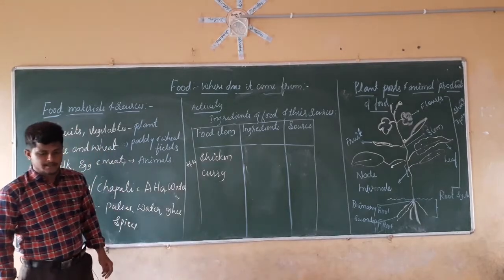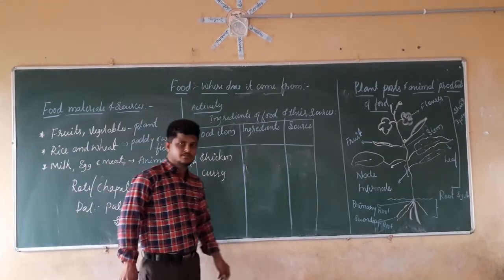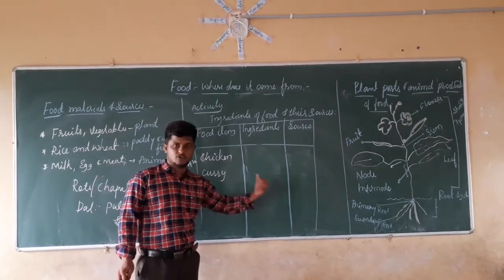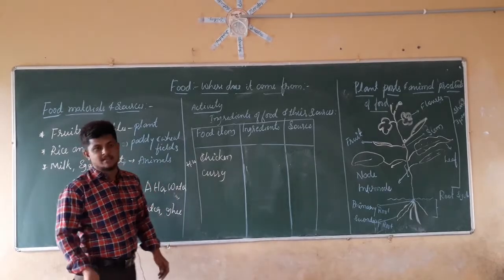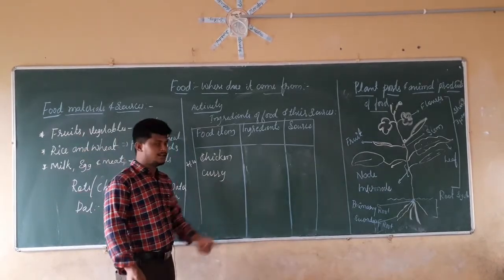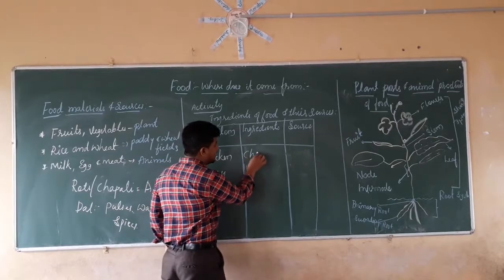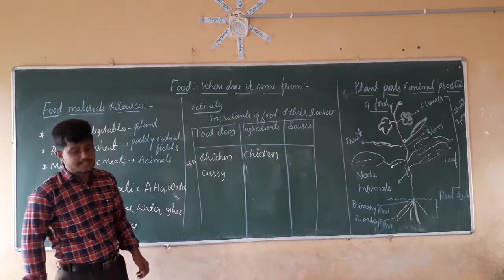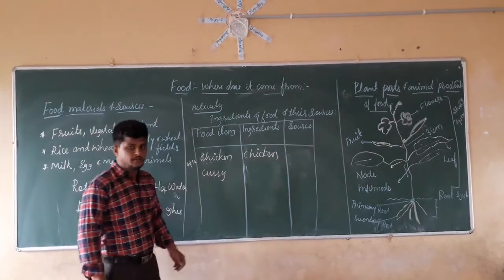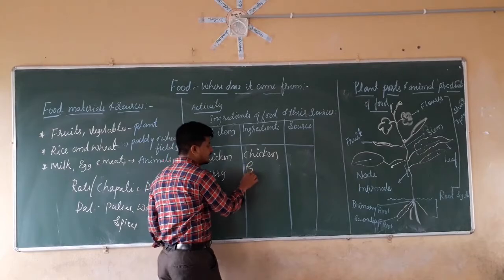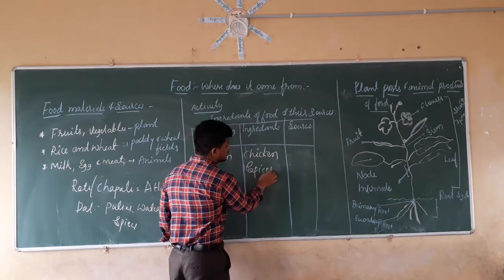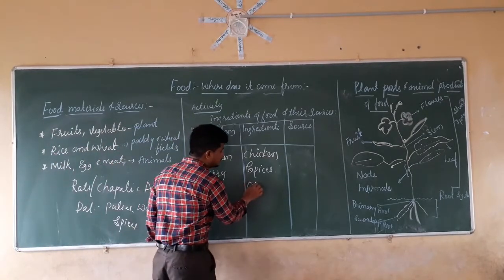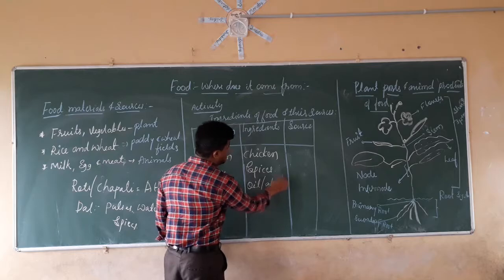Now to make chicken curry, what ingredients are we going to use? You just ask your mom and she will tell you the ingredients for making chicken curry. Already in the textbook they are given. First of all, to make a chicken curry, we have to take chicken as an ingredient. Then we have to add spices in it. The third ingredient will be oil or ghee.